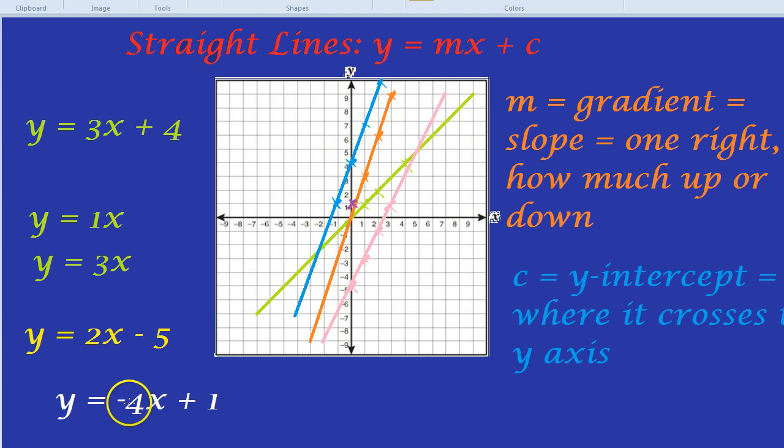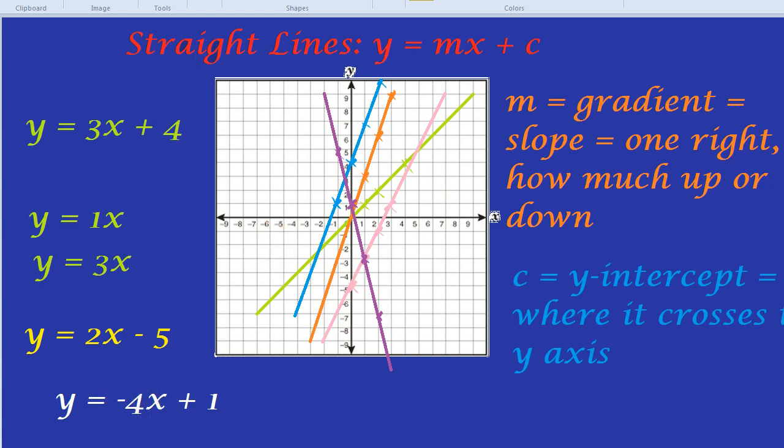What about that minus 4? Well, for every one right, does that mean it goes up by 4? No, it's minus 4. So for every one right, it goes down by 4. 1, 2, 3, 4. So it's actually going to be downward sloping. One right, down by 4. Like so. And we can join that line up as well. There's our line. That's the line y equals minus 4x plus 1. Downward sloping because it has a minus here.